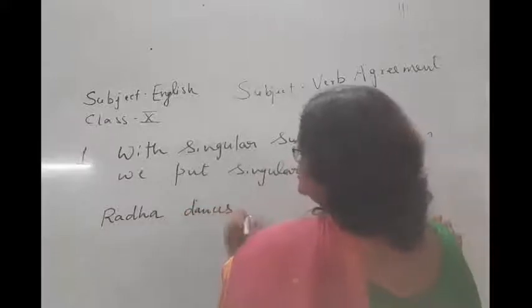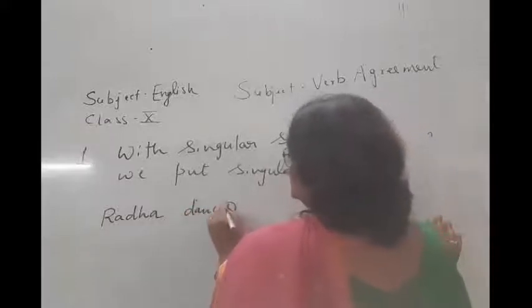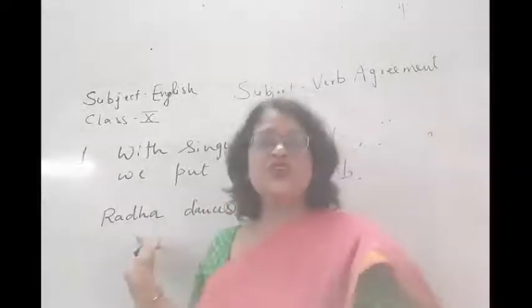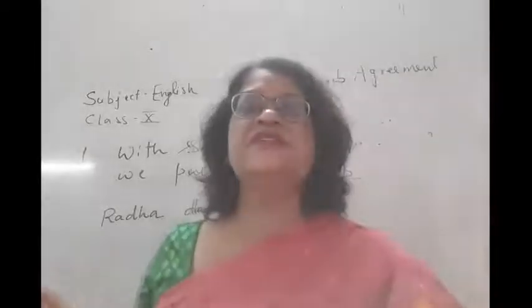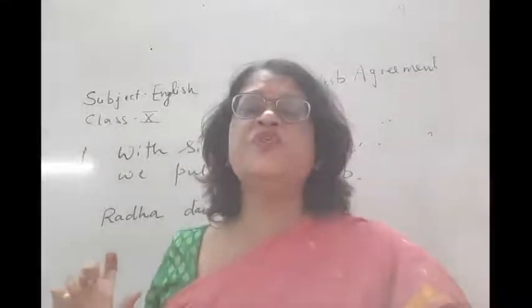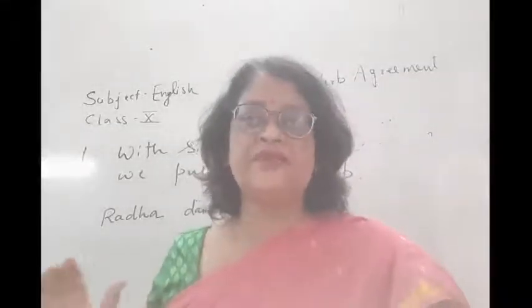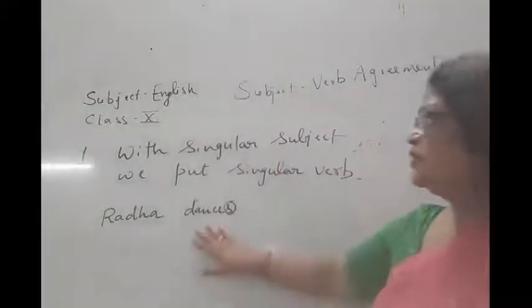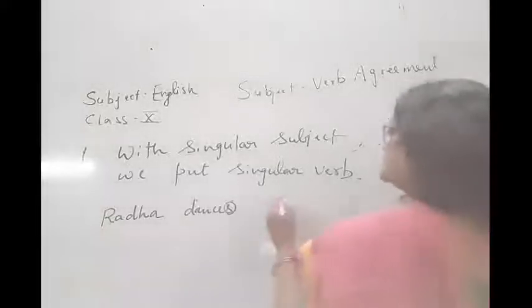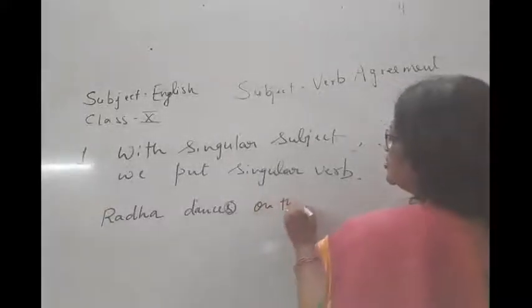Will it be dance or dances? It will become dances, because Radha is a singular subject, and with a singular subject we always take a singular verb. And in a singular verb we always put S. With the verb, S or ES will be added. So, Radha dances on the stage.